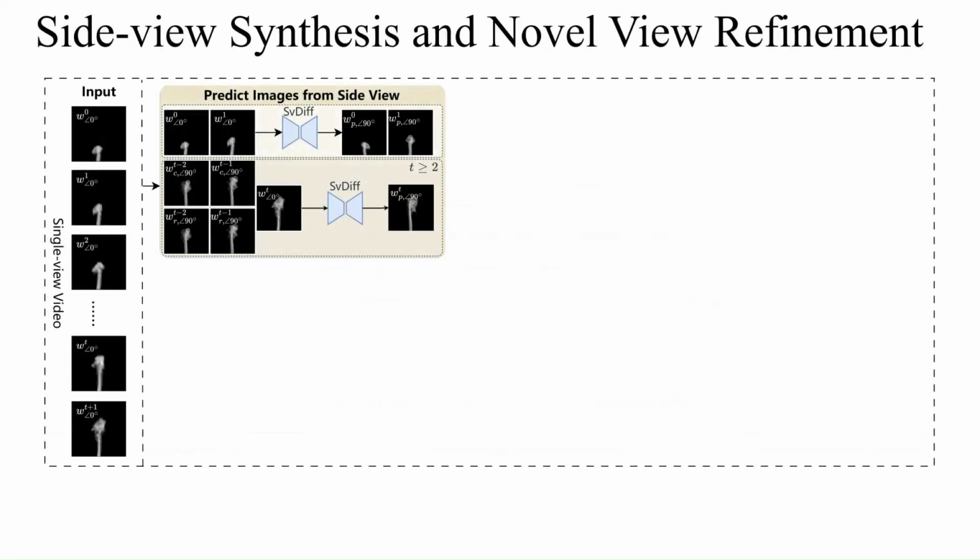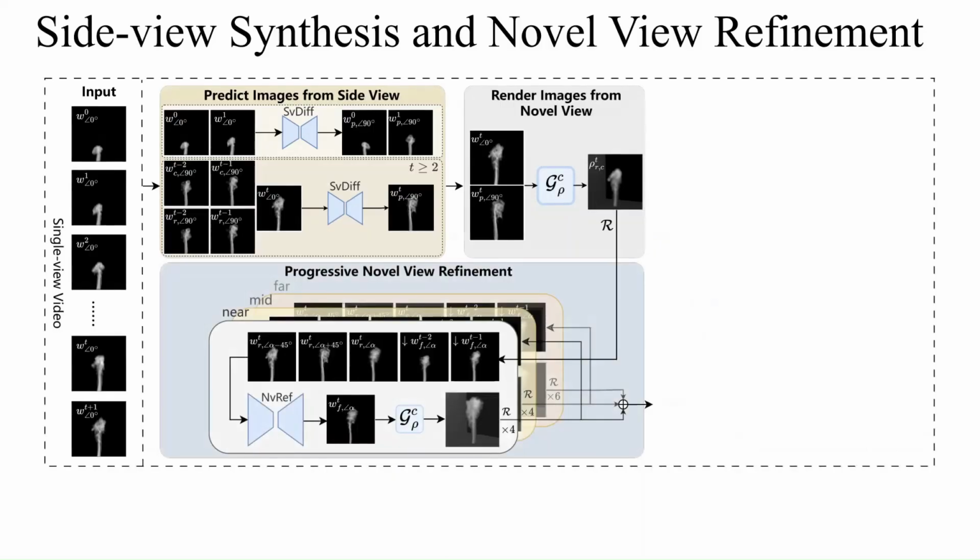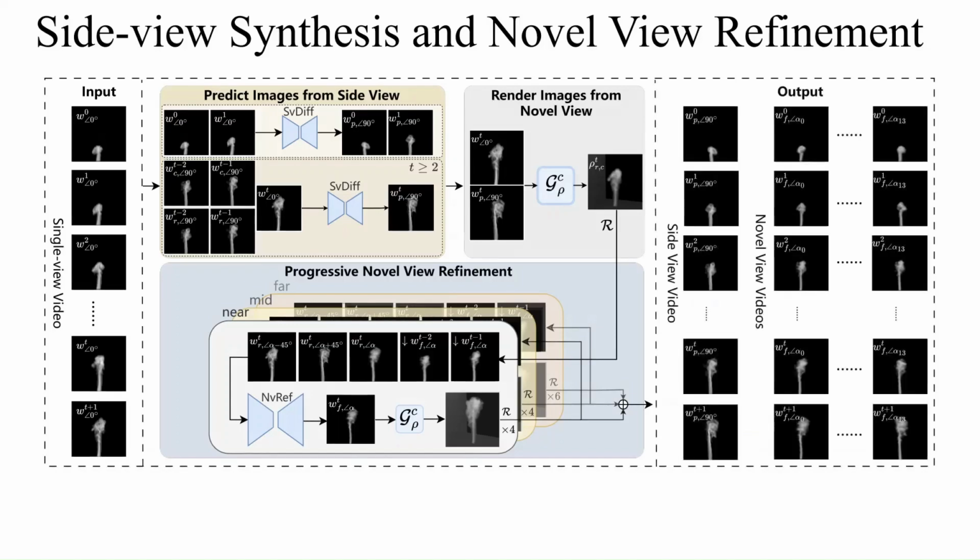First, we use side view synthesis to predict side view images based on the input and previously generated images. Next, we reconstruct coarse density fields using the input front view and side view images, and render images for nearby novel views. Then, we iteratively refine the novel view images and reconstruct density fields. This process yields multiple high-quality views to support fine-grained reconstruction.